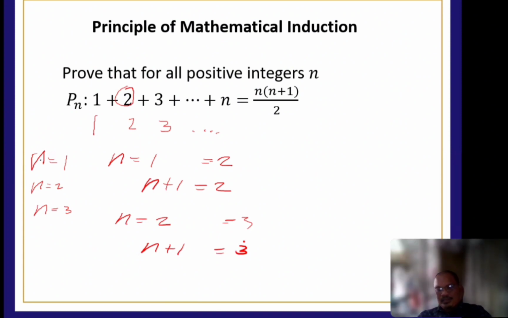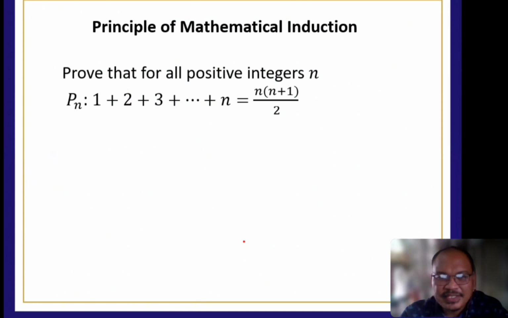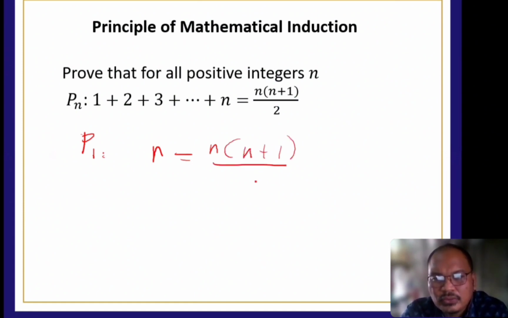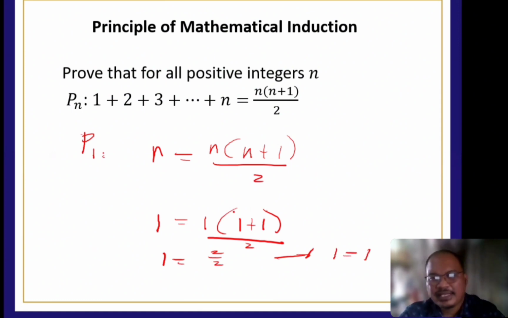Okay? Move tayo. First step is, sabi ko sa inyo, you let P sub 1 be true. Get this one, n is equal to n plus 1 all over 2. So if your n is 1, then 1 is equal to 1 plus 1 all over 2, which is 2 all over 2, or simply 1 is equal to 1. Tama? Therefore, i-assume natin, dito na, sandali.